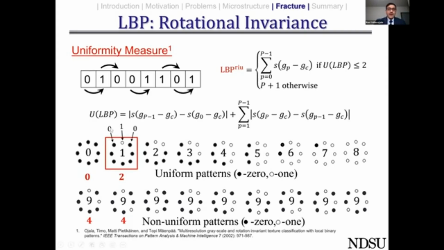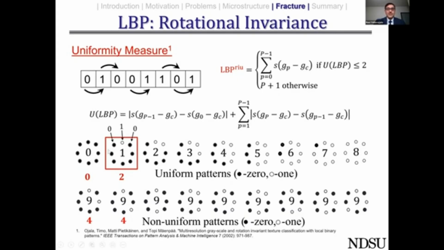So if you have only one transition, sorry, two transitions from 0 to 1 and 1 to 0 here. So this is 2, and here also you have 0 to 1 and 1 to 0. You have two transitions here, and for all the uniform patterns you either have 0 transitions here, and here 0 and 8 had 0 transitions, and rest of them have 2 transitions. So these are referred to as uniform patterns. Any pattern which has more than 2 transitions will be referred to as non-uniform patterns.